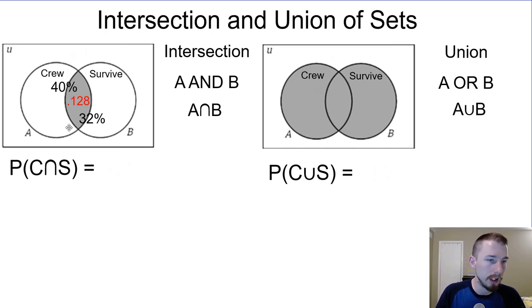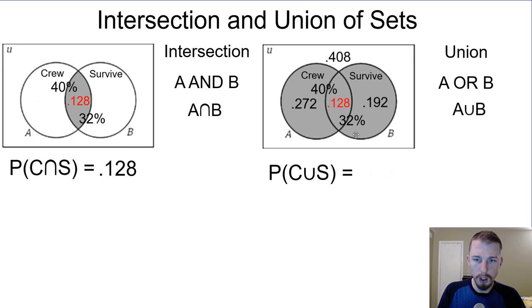All right, so the intersection of these two is going to be, we said, 0.128. So the probability that you're a crew member and a survivor, a surviving crew member, in English, would be 12.8%. Probability that you are a crew member or a survivor would be the sum of those two. Oh yeah, there's all the things where I subtracted them, which what we could do is 40%, which is all the crew, and then we add the 0.192, which are the ones that survived that were not crew, and that would give us a total of 0.592.